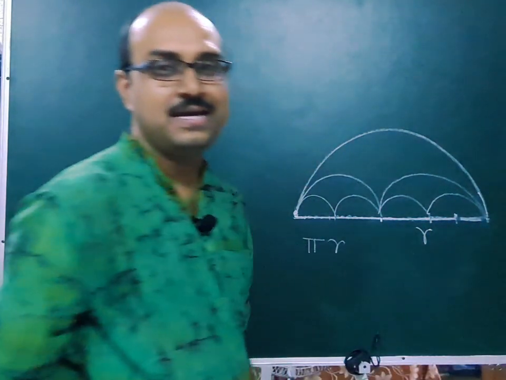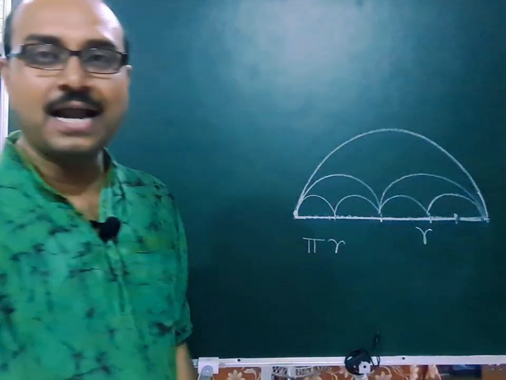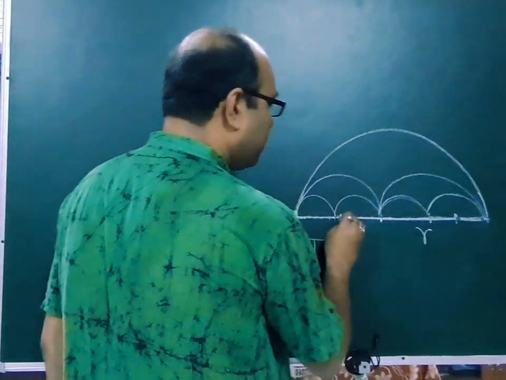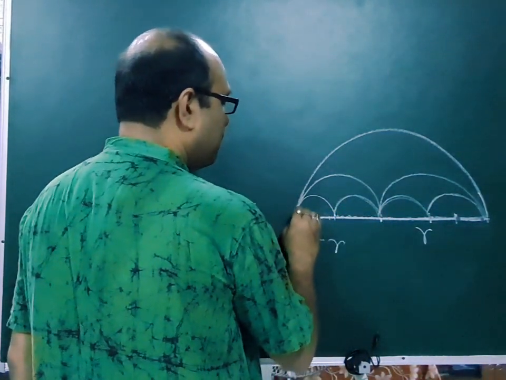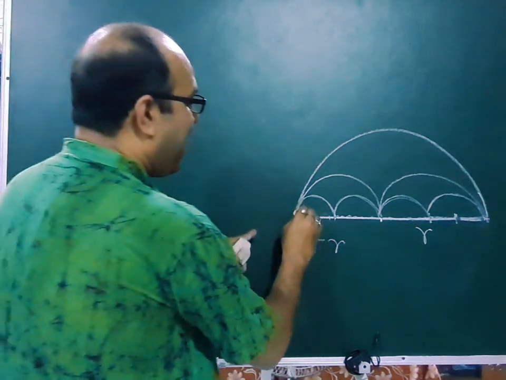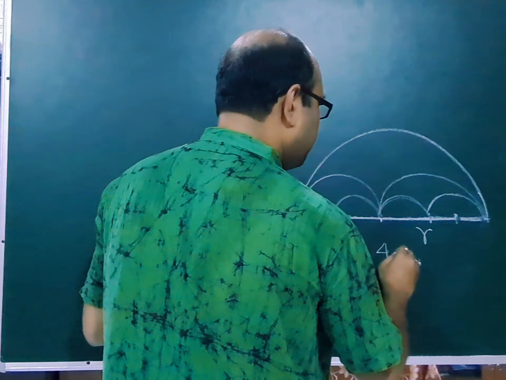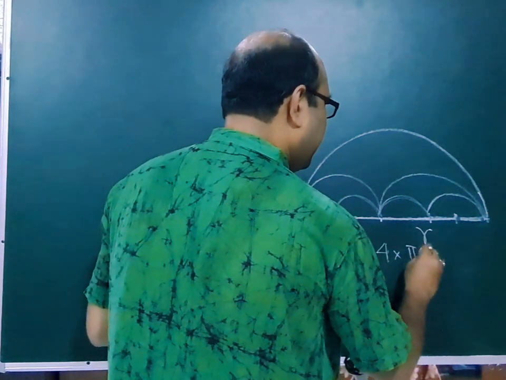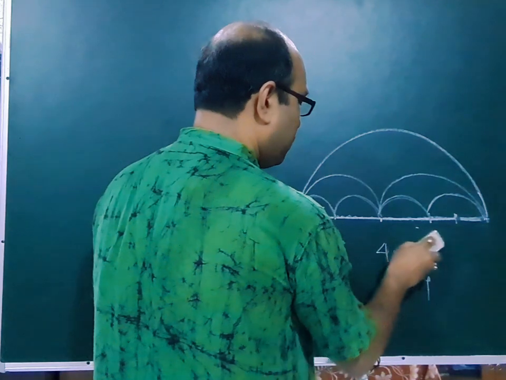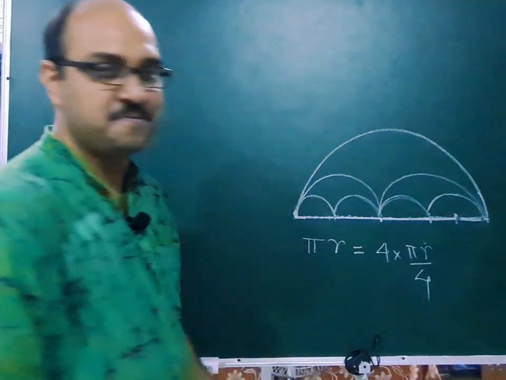So this will be pi into r by 4. Similarly, this will be pi into r by 4, pi into r by 4, pi into r by 4. So if we add up all this, it will be 4 times pi into r by 4. That is equal to pi r.